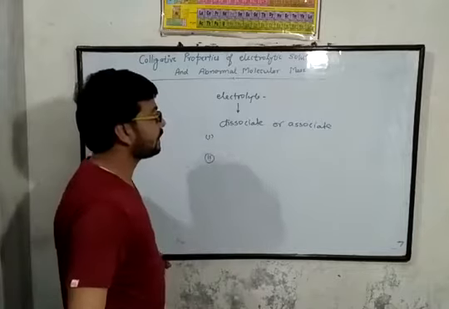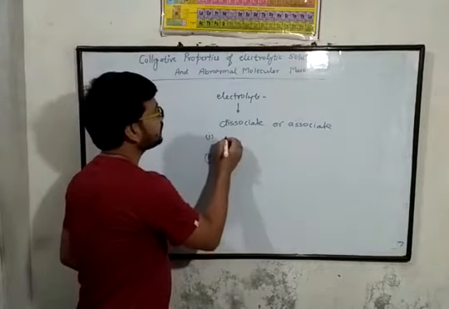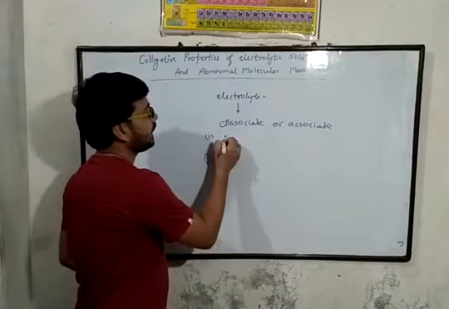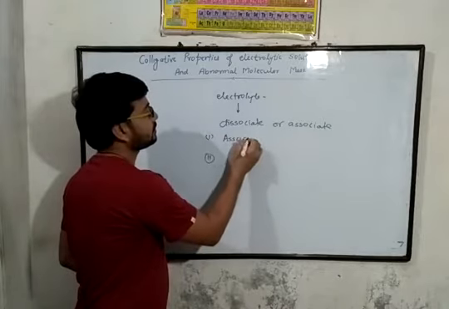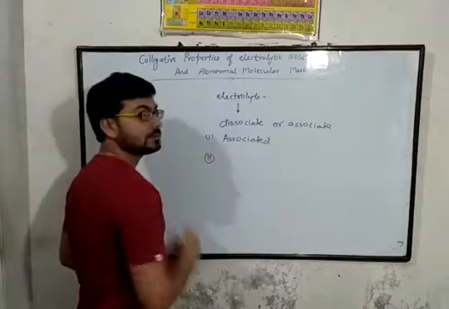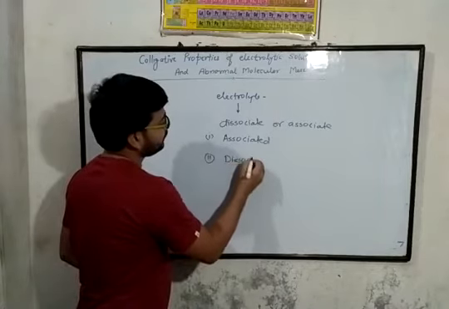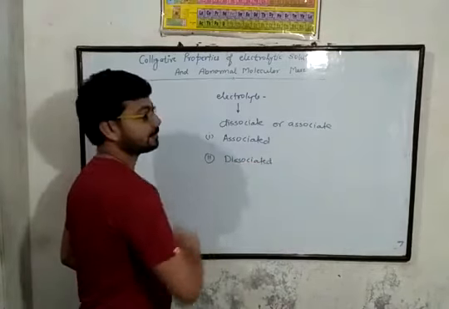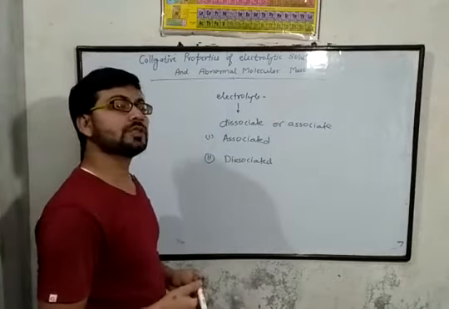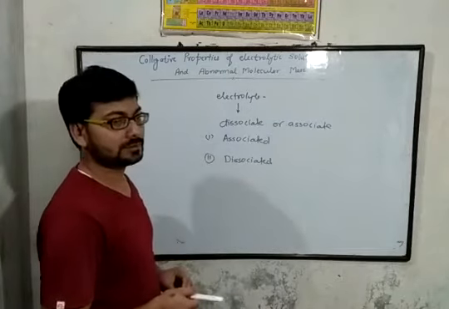The first assumption is that the substance becomes associated. The second one is that the substance becomes dissociated. How can these assumptions be understood? Let's see.